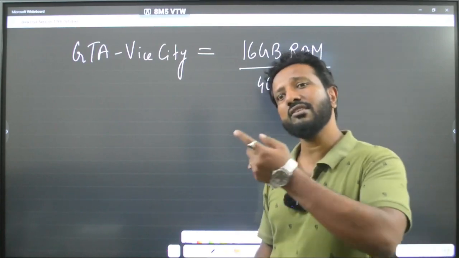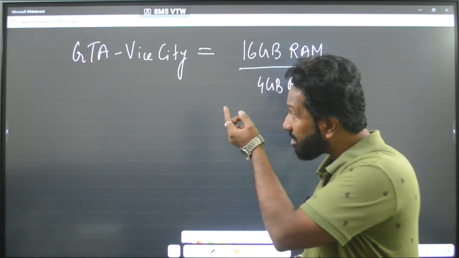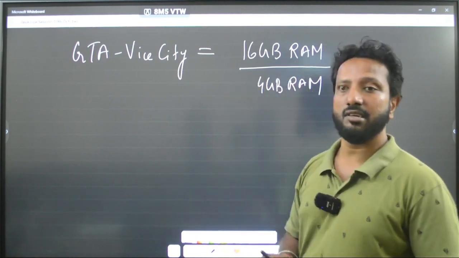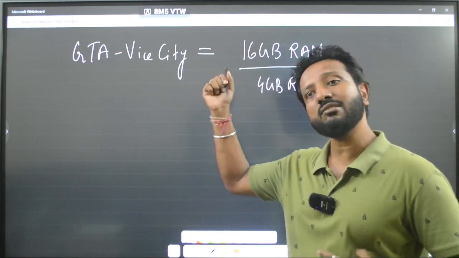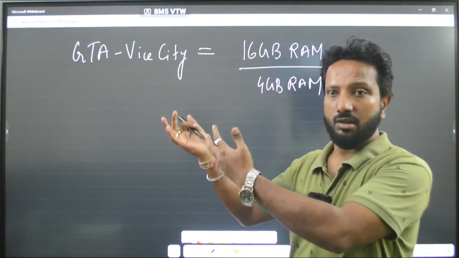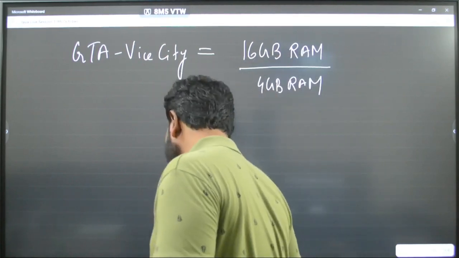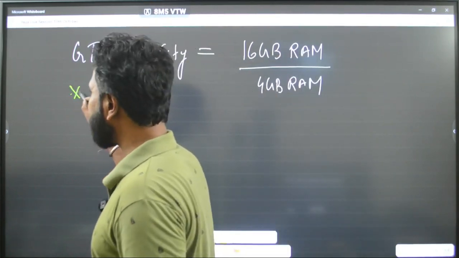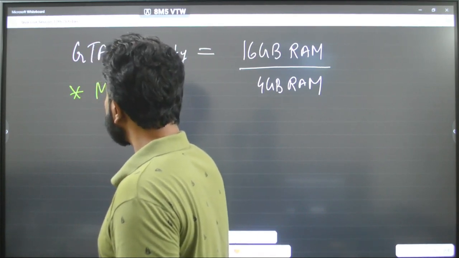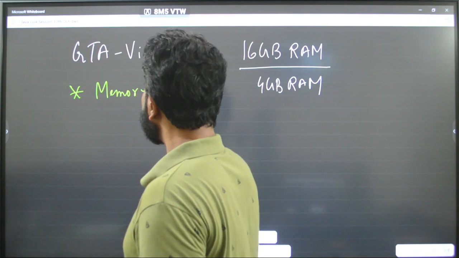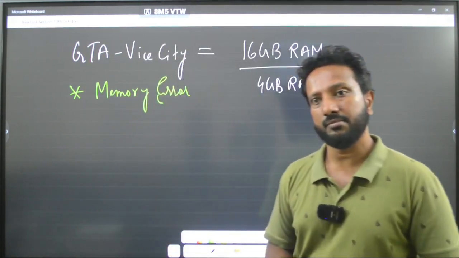Will you be able to install that? The minimum RAM supported for this game is 16 GB. And you are trying to install something which only supports 16 GB RAM or more. Will it work? The first thing that your system or your memory will say while installing is memory error.